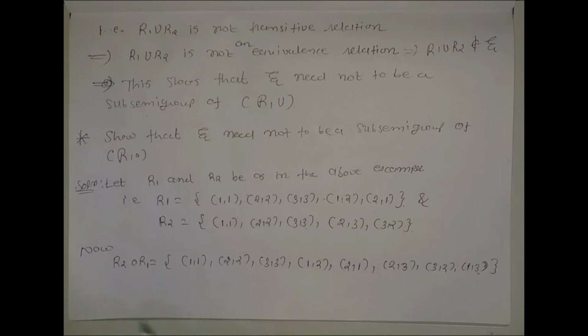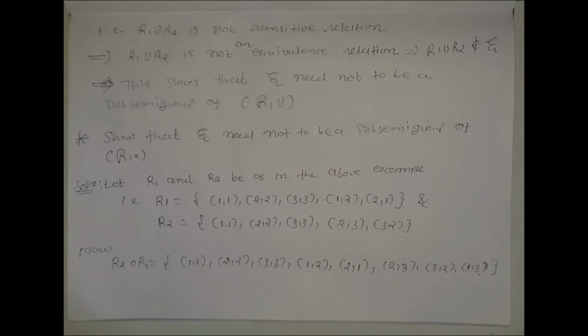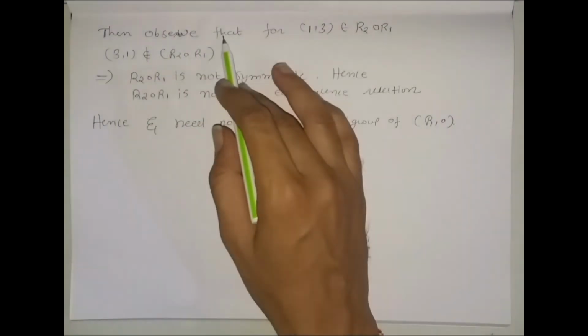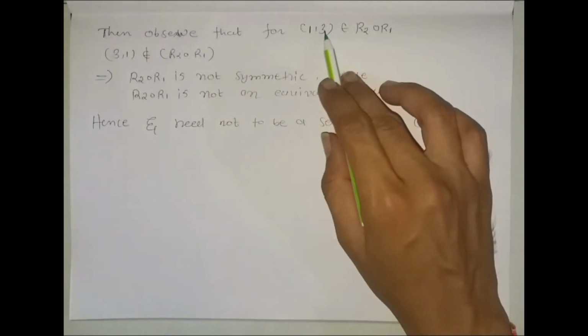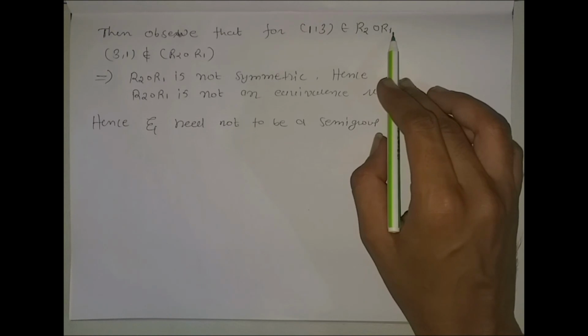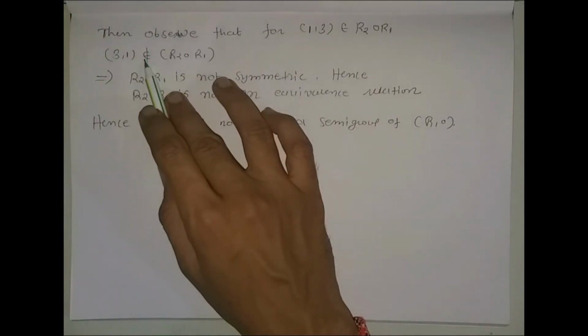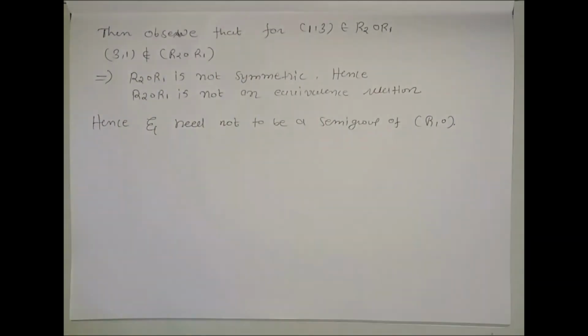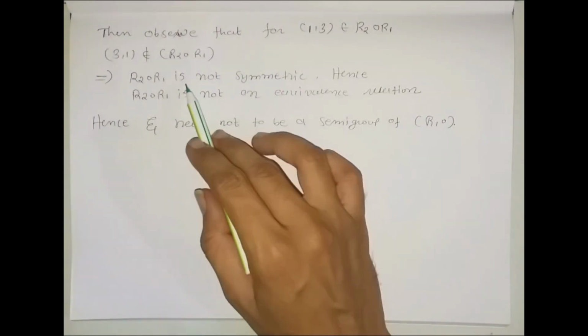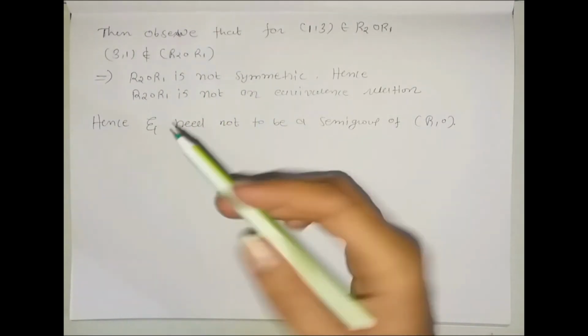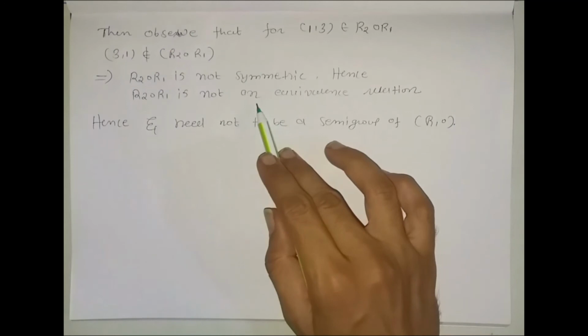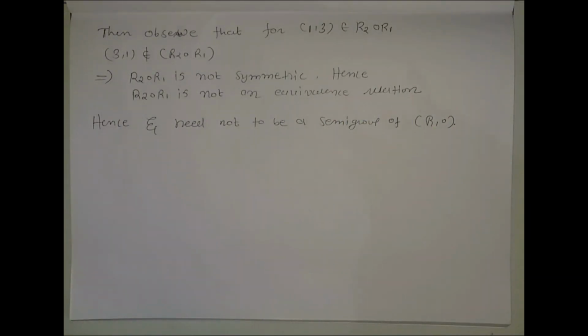So R2 composed with R1 is not symmetric, which means it is not an equivalence relation.